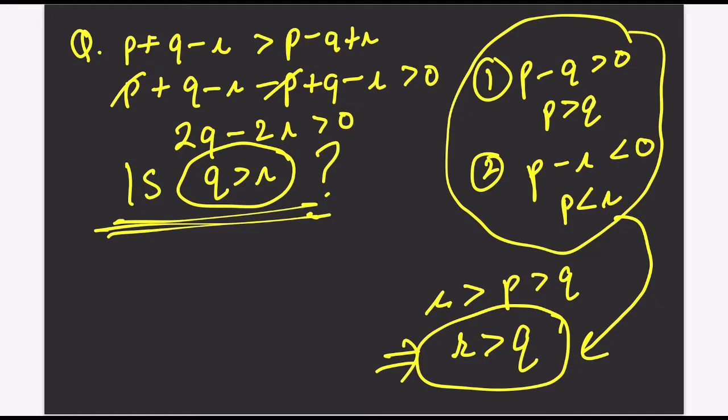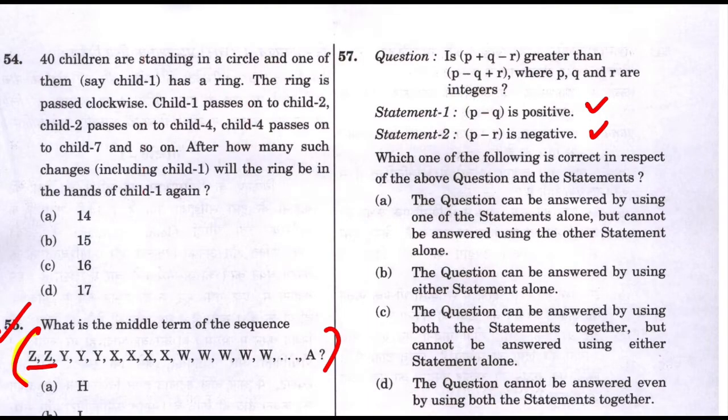Can you answer this question? Yes. Is Q greater than R? No. Why? Because R is greater than Q. So Q is not greater than R. So using both of these statements, you were able to answer the question.